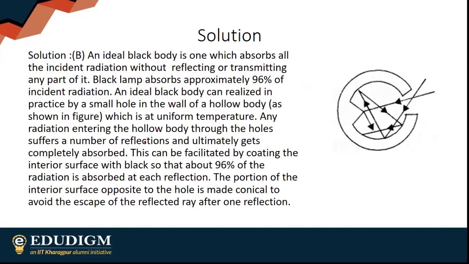When heat enters through the hole, it will undergo multiple reflections, and if you paint the inner wall, you can make sure it absorbs more and more heat due to multiple reflections. Finally, you end up with something very close to an ideal black body.